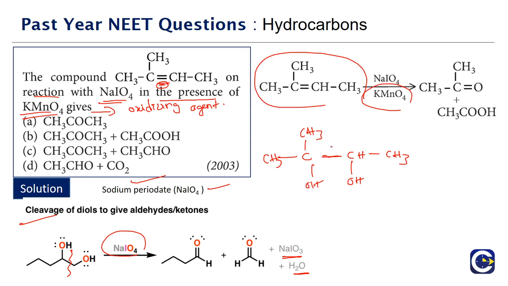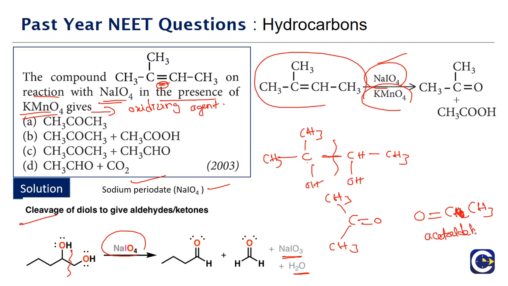Now the diol will undergo cleavage due to the NaIO4, and we will be getting the respective carbonyl compounds. So this side, it is going to be what? It is going to be acetone, which is a ketone. But this side it will be what? CH3, CH2, CHO, CH3, CHO. This is acetaldehyde.